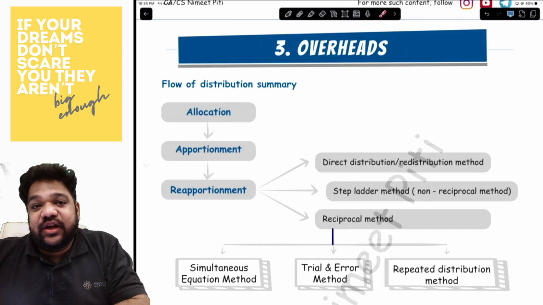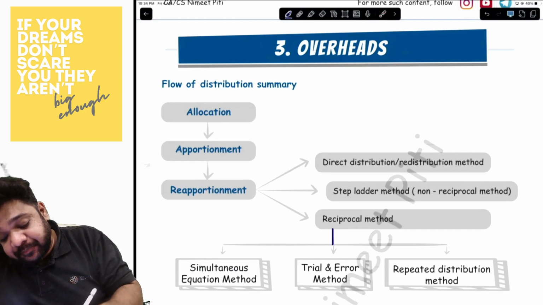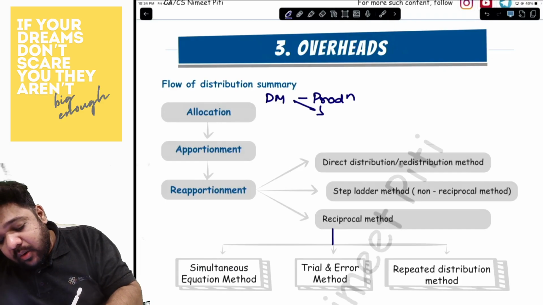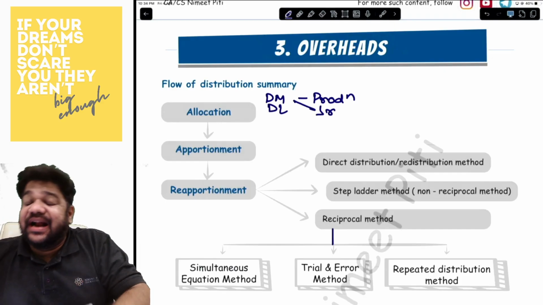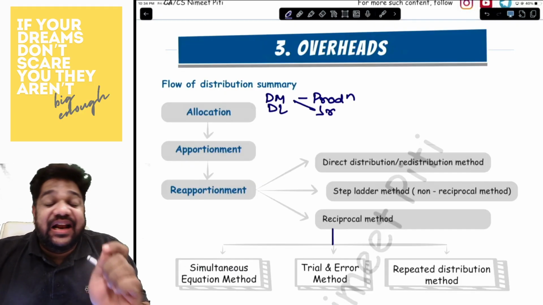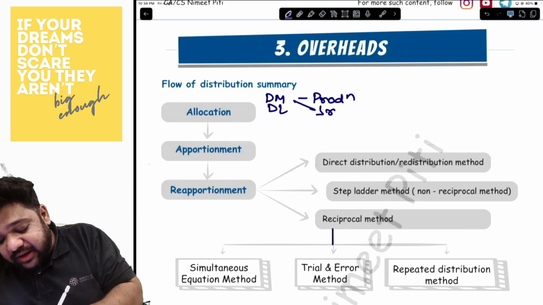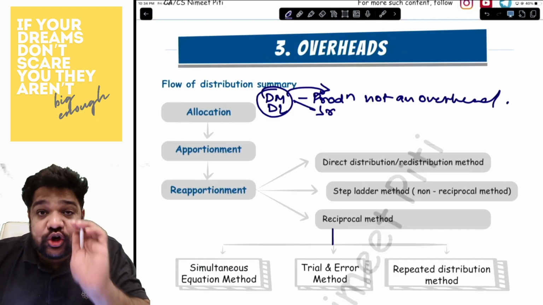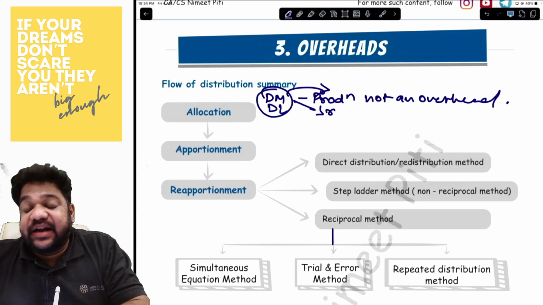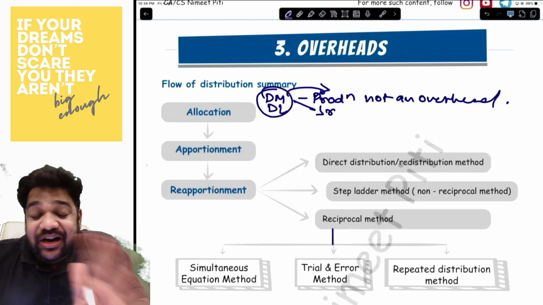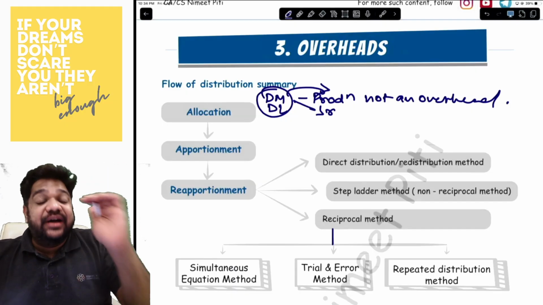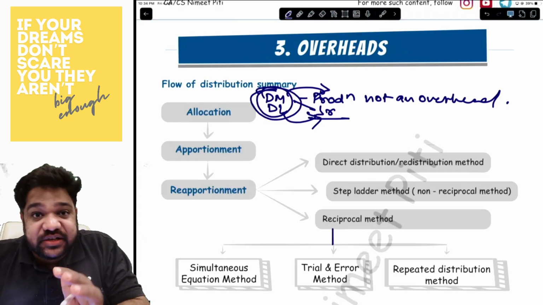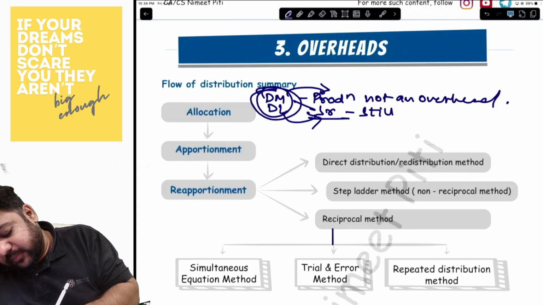Now, under allocated overheads, the Institute gives you a very common thing. They will give you direct material for the production departments and the service departments, direct material and direct labor. Now, please understand, direct material and direct labor of the production department is not an overhead. It forms part of your prime cost under the cost sheet.